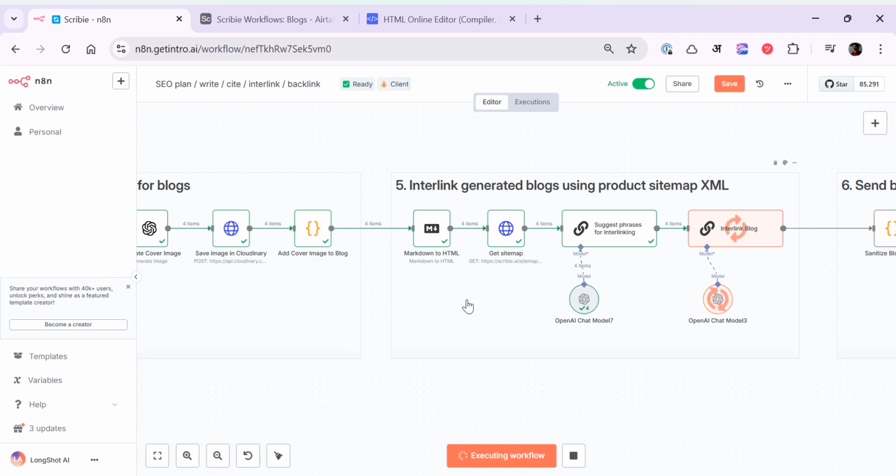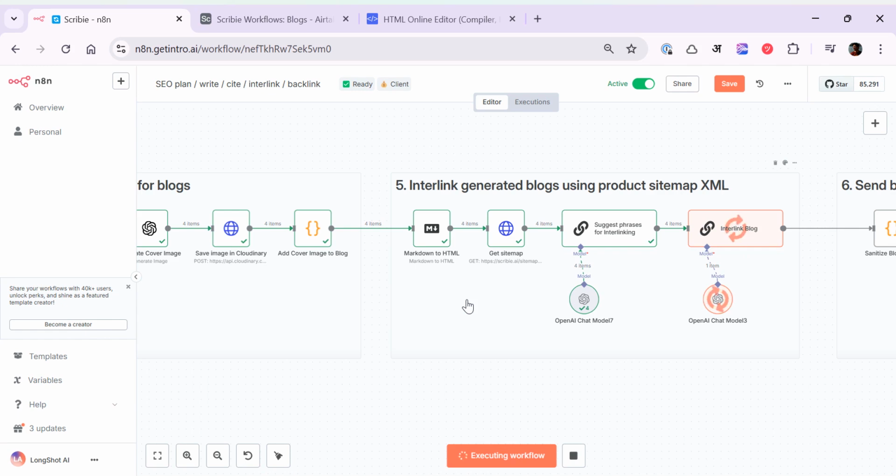So let's say you have a blog written about how transcription is useful in the legal industry, and you have another blog about new tools in the legal industry. Maybe it's a good idea to interlink each other at an appropriate phrase, right? If you want to do it manually, it's a very tedious process, and it keeps changing. The moment you add another blog or another piece of content, you have to reshuffle everything again. So it's very recurring, manual, laborious work. This is what is also automated.